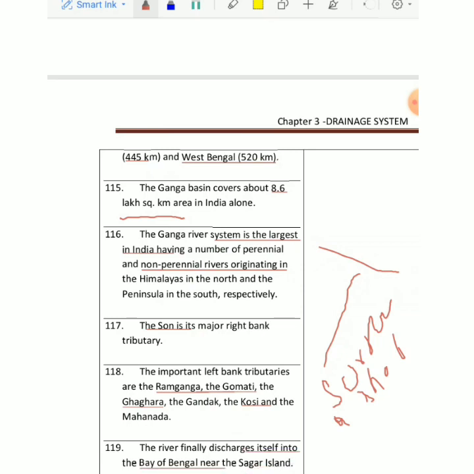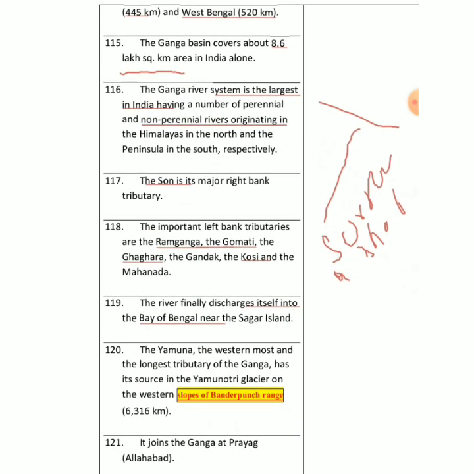Near Sagar Island. So that already I told you, okay? Then we have a very important river. Whenever the name of Ganga comes, automatically Yamuna is also there. It's again the westernmost river of Ganga. It's the longest tributary of Ganga, and mainly the source of Yamuna is from Yamunotri glacier. The origin of Yamuna is from a glacier called Yamunotri.